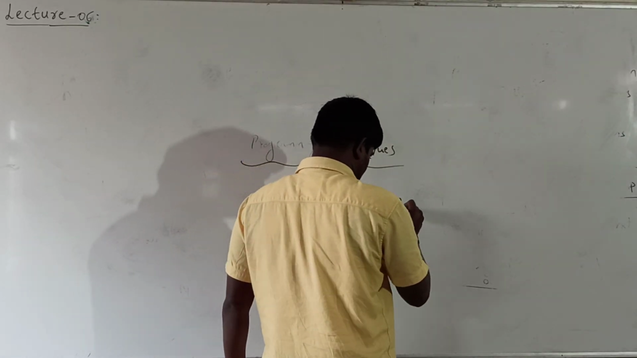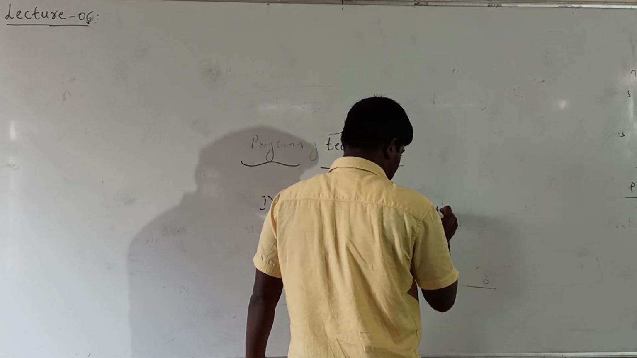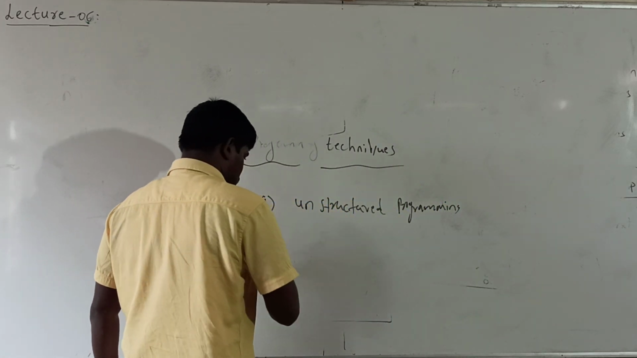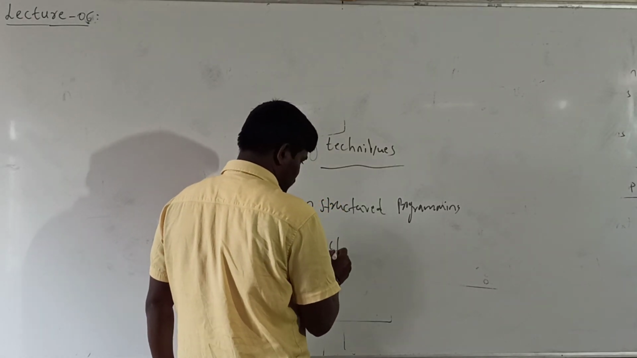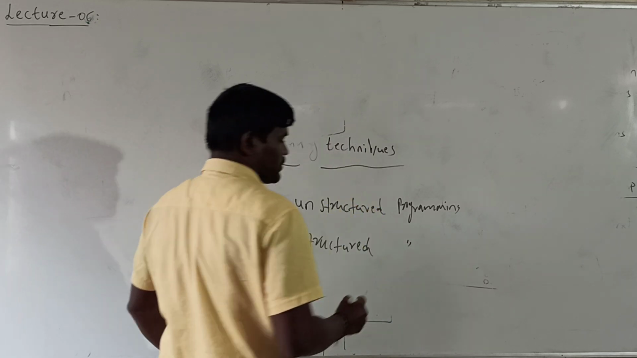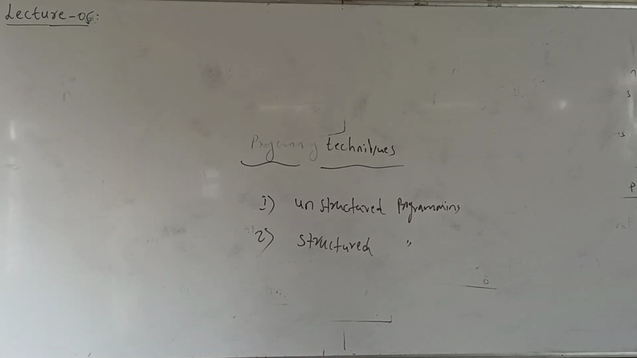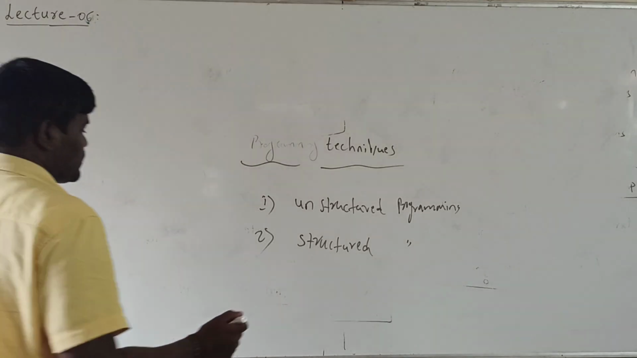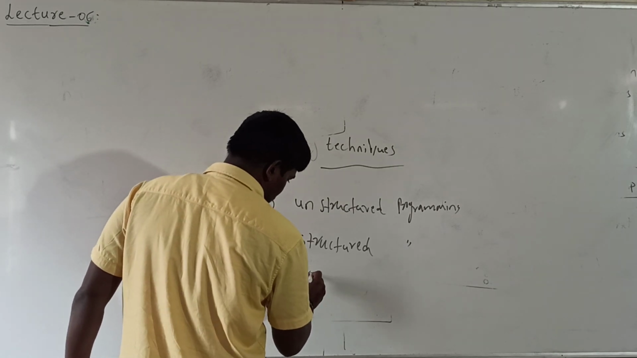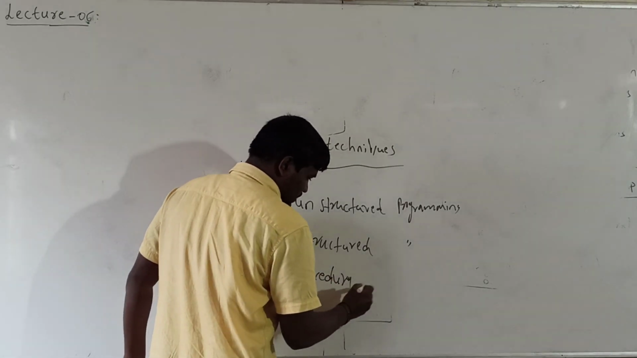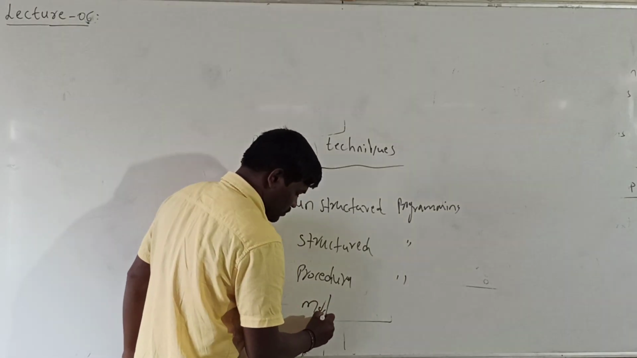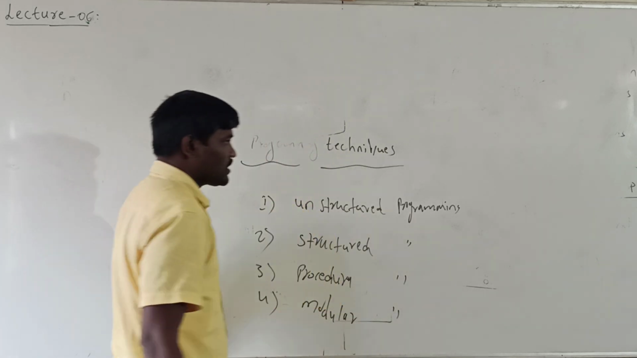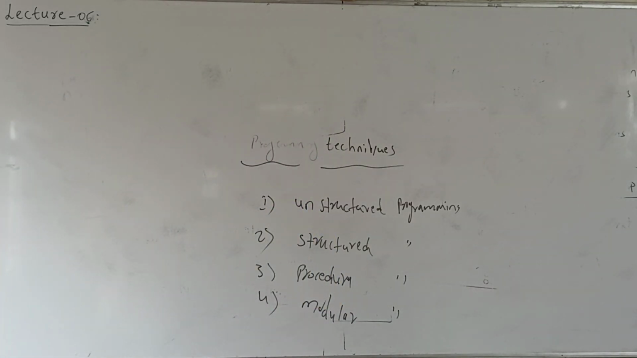Unstructured programming. Okay. The second one is structured programming. Third one is procedural programming. Fourth one is modular programming. So there are four types of programming techniques.